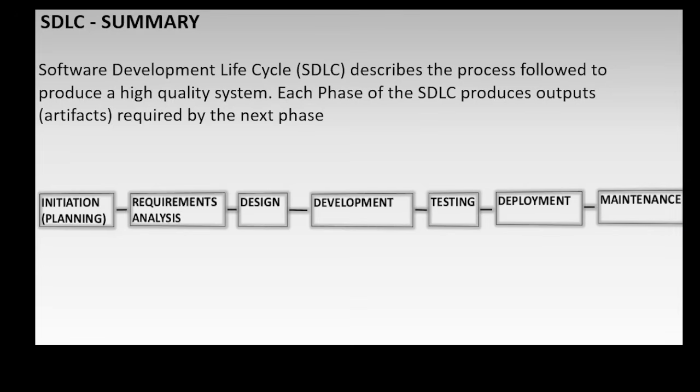We used a real-life example, Omanders Incorporated, to demonstrate SDLC in a sequential fashion, where a previous phase was completed before the next phase could begin.